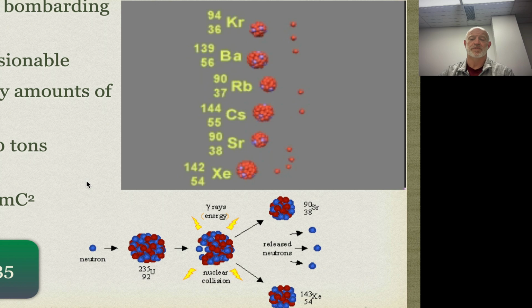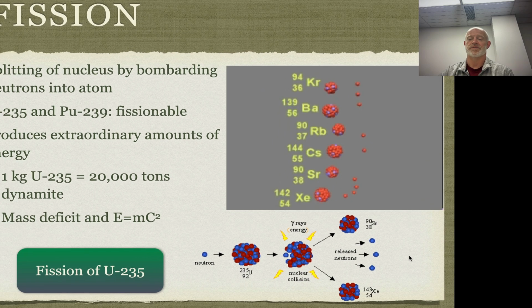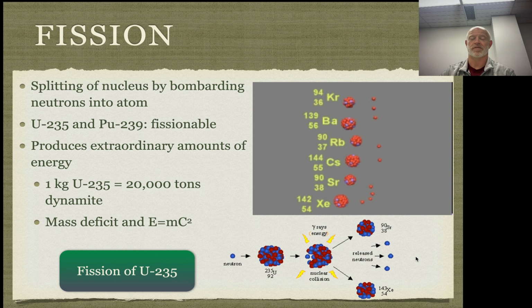Okay, so that's fission. We're taking something really big, splitting it into smaller things, and then it generates more neutrons to keep doing it. Okay, the things that we use in our world are uranium-235 and plutonium-239. They are the most fissionable and most efficient of our atoms, but they don't come very pure.